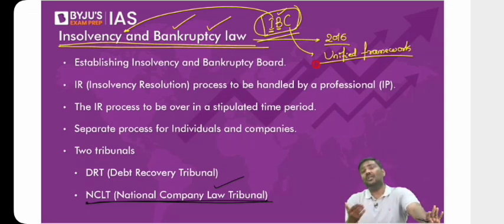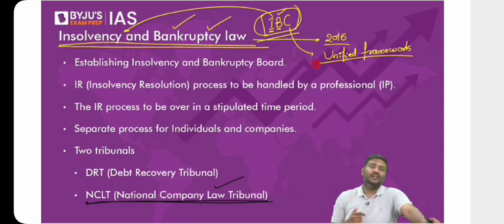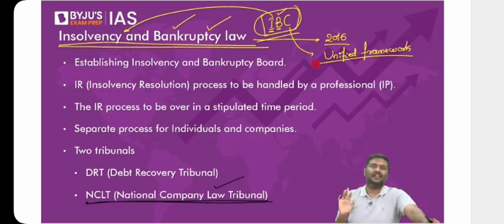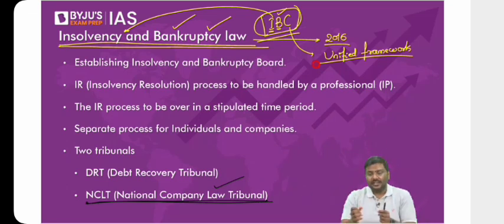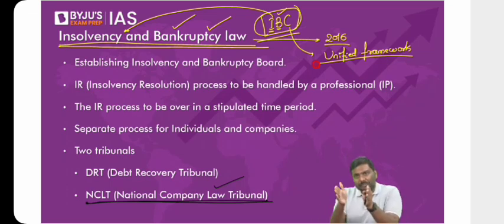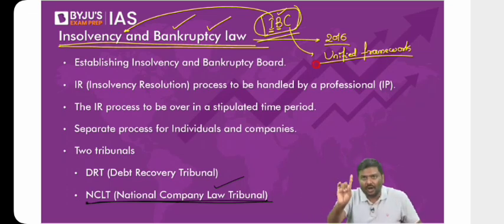What do you mean by multiple laws? We had certain provisions under the Companies Act. We had certain provisions under the NCLT Act. We had certain provisions for BIFR. There was a concept of Board of Industrial Financial Reconstruction. We had certain provisions under DRT, etc. So what was the situation before 2016? Multiple laws were there to handle insolvency cases. Now, what do you think is better? Having multiple laws for insolvency or having only one law for handling insolvency?